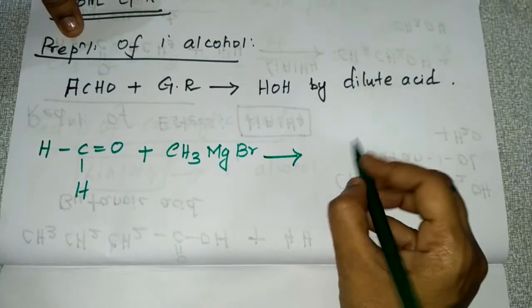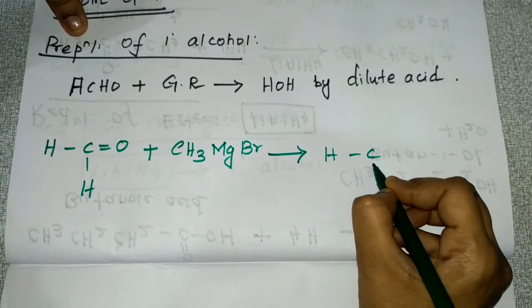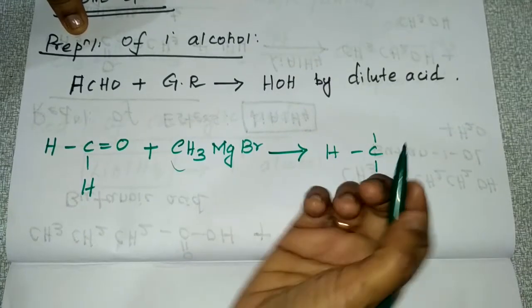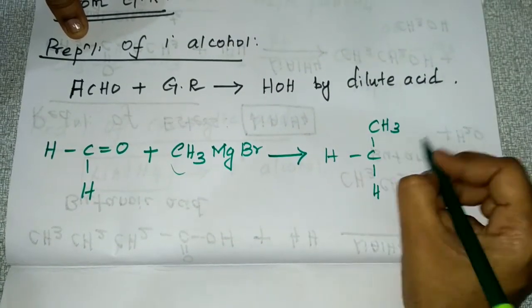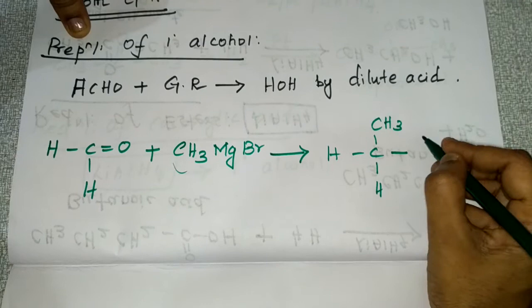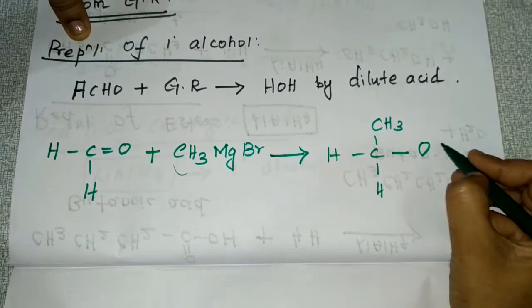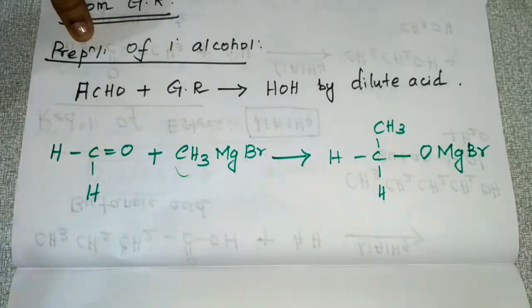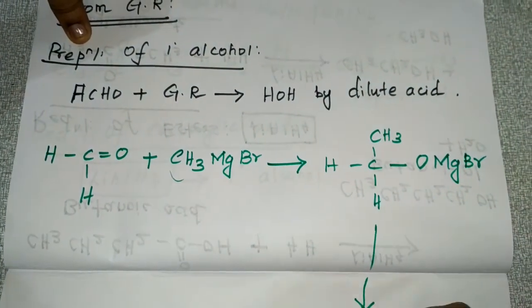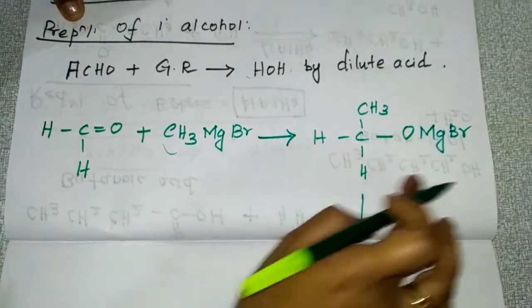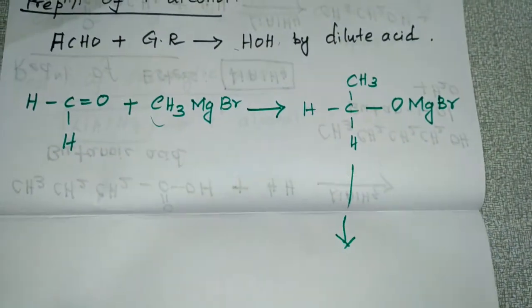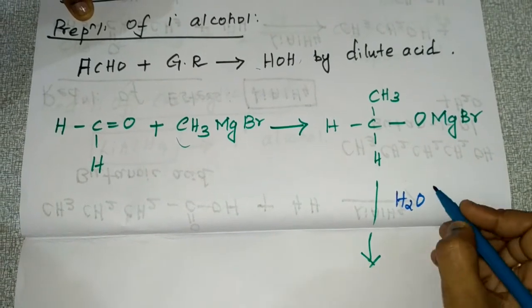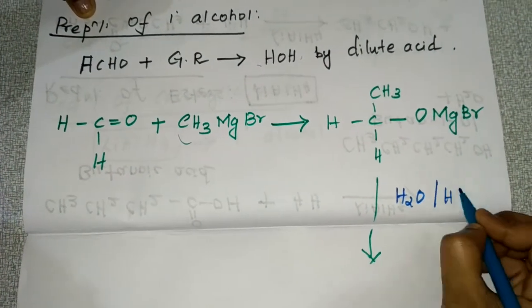So the product is CH3 CH2 O MgBr. Then, as I told you, you have to hydrolyze this by using dilute acid.